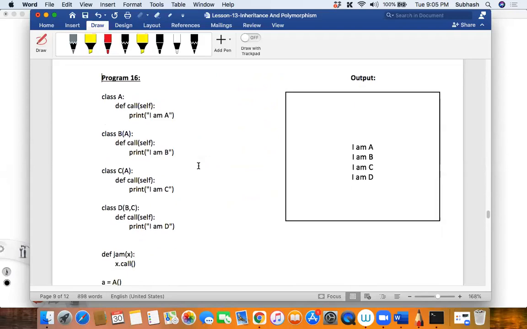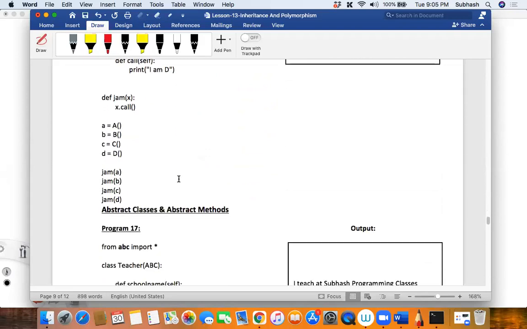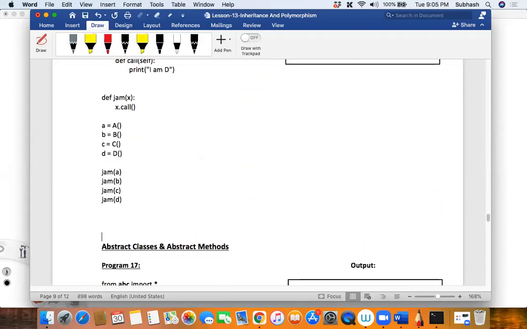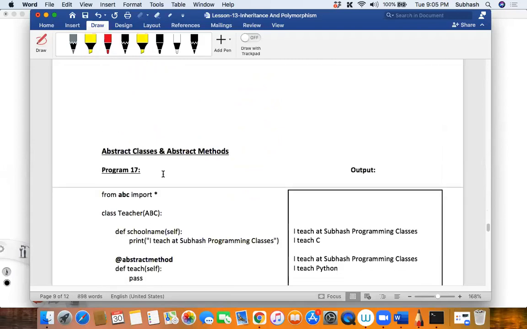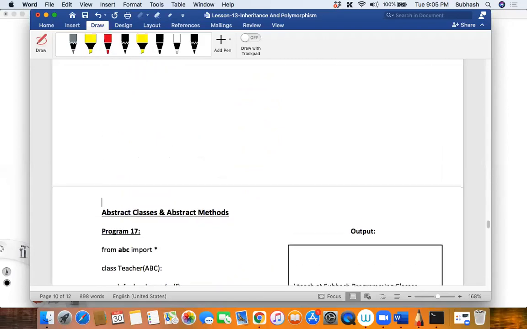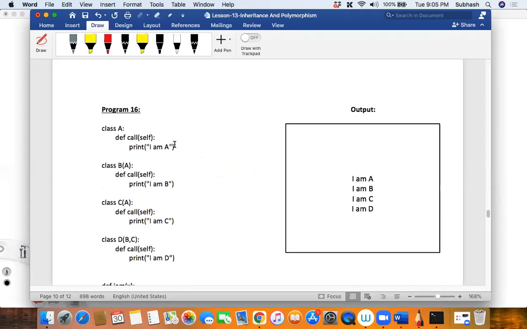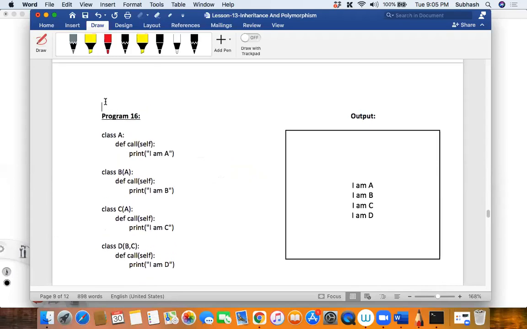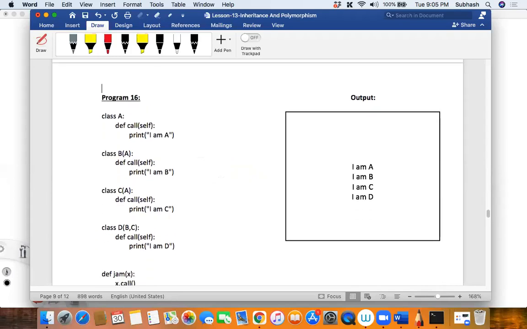Now, let me give you an example. What is polymorphism here? Can you tell me? Guys, what is polymorphism? It's not just many forms. It is one entity, different forms, isn't it? One entity, different forms is called polymorphism, correct? So how do we demonstrate polymorphism in Python?